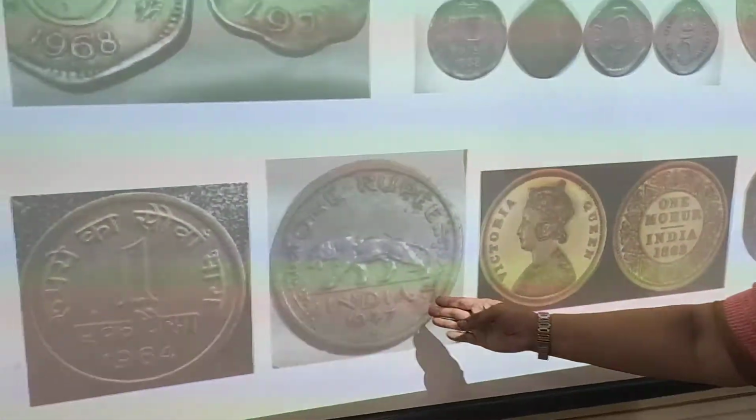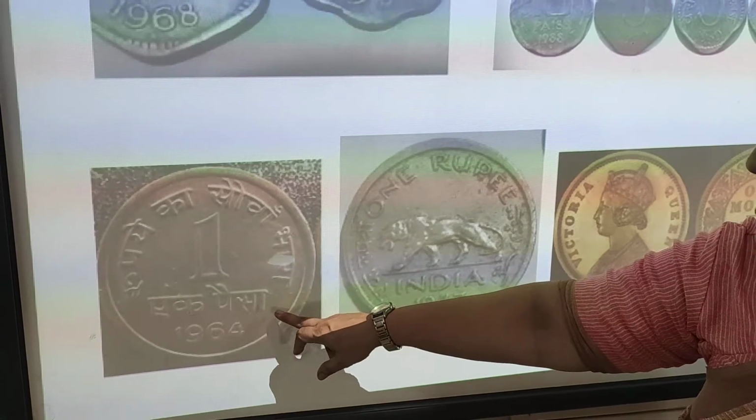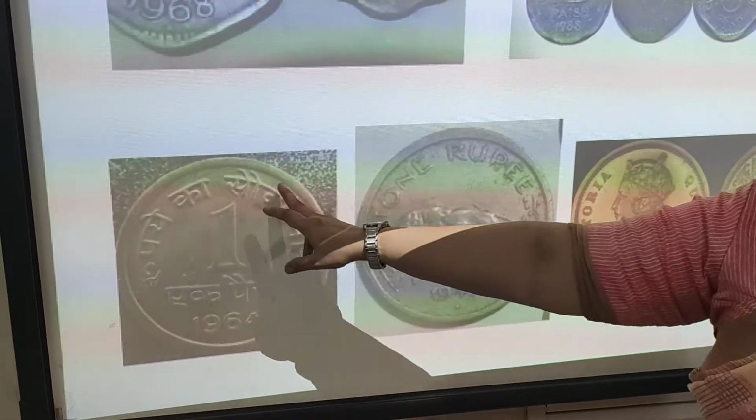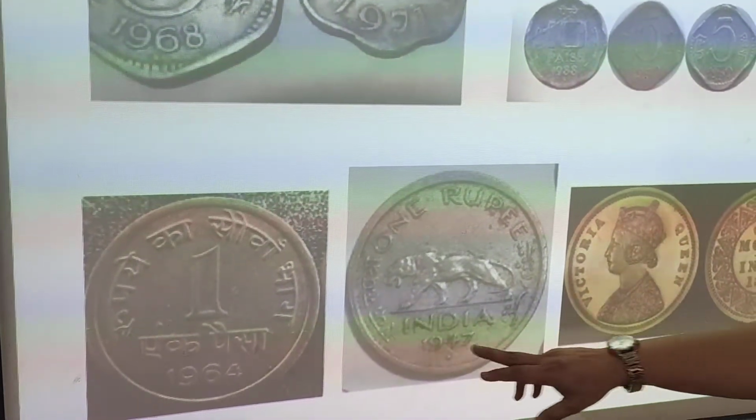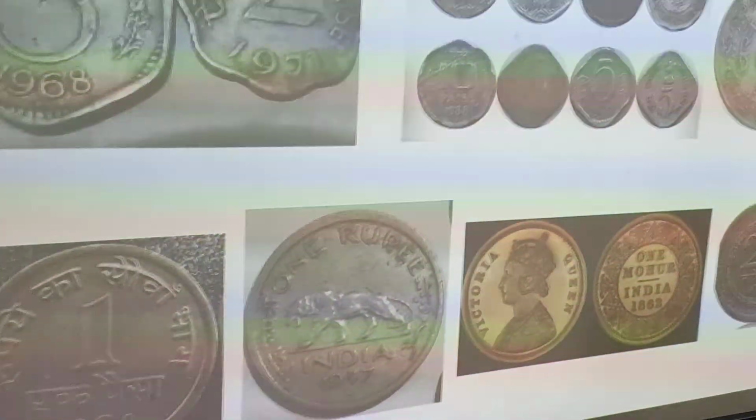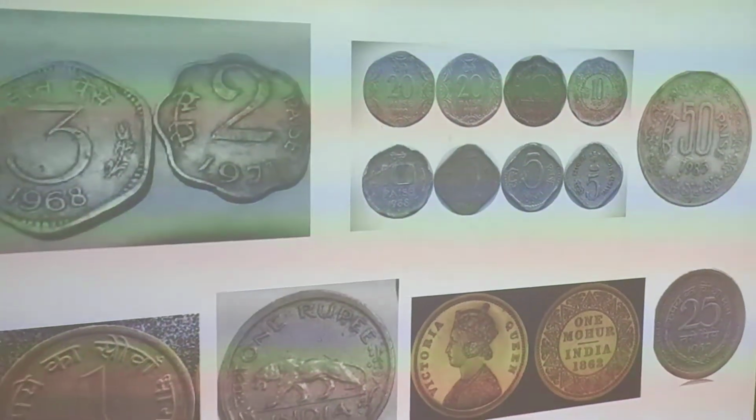Now see here, this is also 1 rupee. This is 1 paisa, which means one part of 100 parts of a rupee. This one is from 1964. So these are all the old coins which are not in use now.